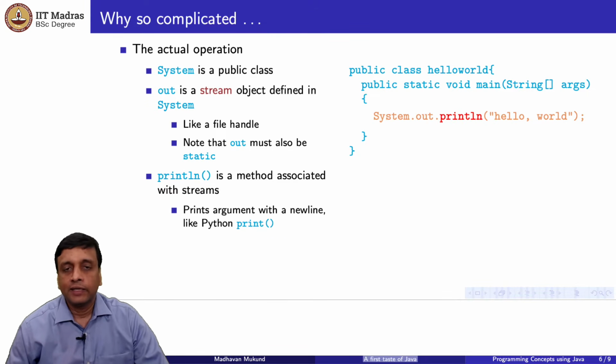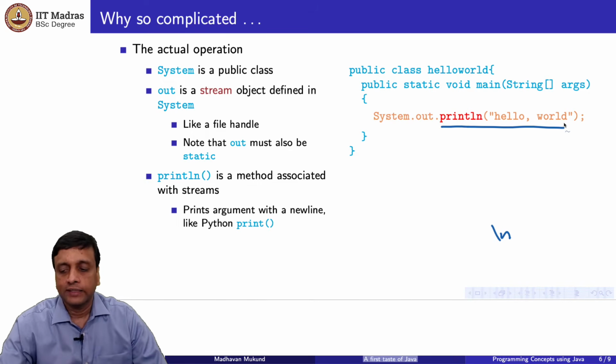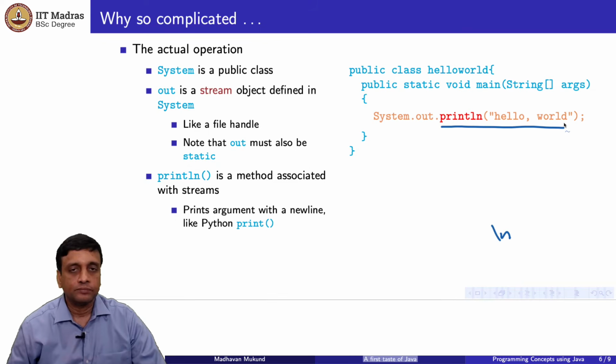So finally we come to println. Well, it's just a print statement. Now in Python, print prints with a new line, and if you don't want a new line, you have to pass an extra argument. In C, printf does not put a new line unless you pass an extra character. If you go back and look at that code we saw before, there was this \n that we added at the end of the string to print a new line. So Java, it turns out, has two different functions. It has println and print. Print will just print what is given to it and stay on the same line. Println will go to a new line. So otherwise there's nothing very complicated. At its core, this is the same function. It just is wrapped up in all the syntax.